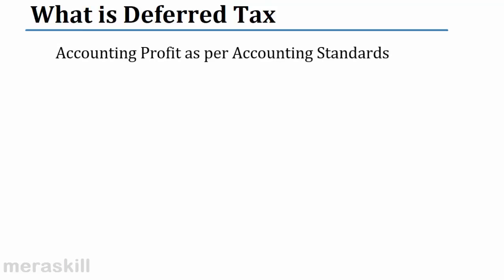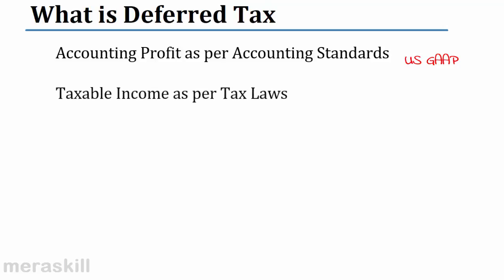Now, accounting profit is computed as per accounting standards. Yes or no? We compute accounting profits as per accounting standards. We are following US GAAP. Every country follows its own accounting standards. So here in this case, we are talking about US GAAP, right? So we make books of accounts, we prepare an income statement, and we arrive at a net income, a taxable income. We have computed profit.